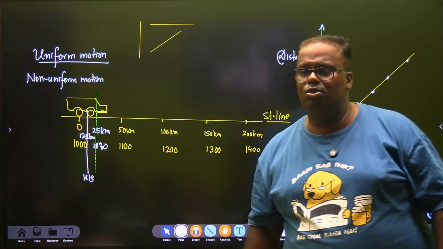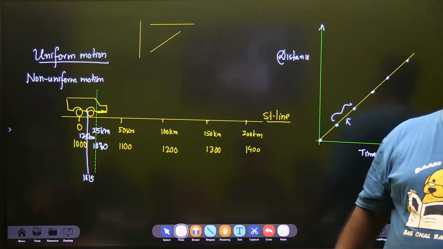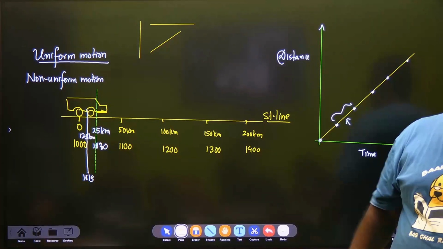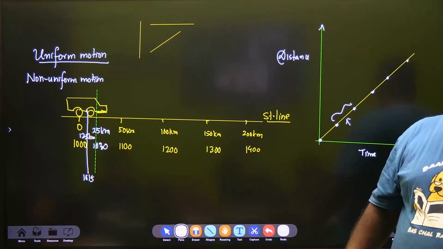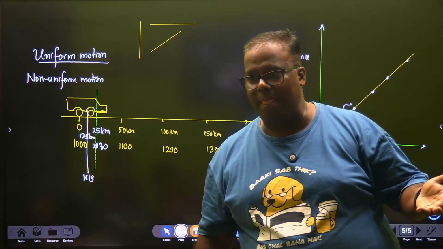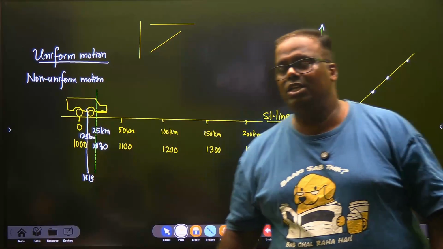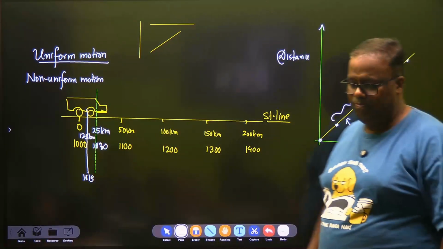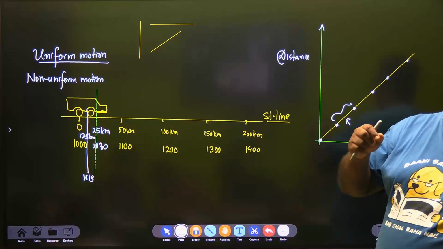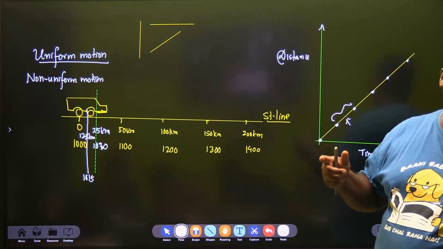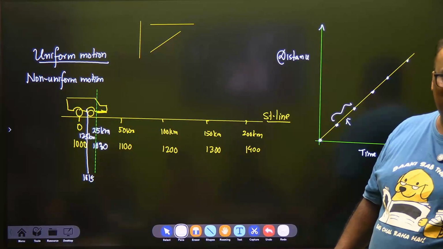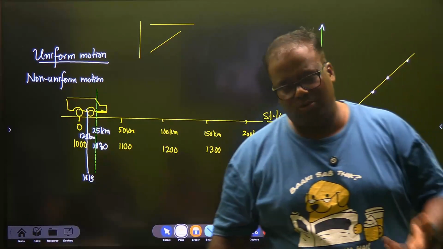First 5 minutes I was on ORR, so my distance covered was much more. Next 5 minutes I was on the service road, so the distance covered was less. Next 5 minutes I entered our approach road, so the distance covered is even less. Yes or no? So when you cover unequal distances over equal intervals of time... Whenever you want to measure something, we say 5 minutes where you were, next 5 minutes. We don't say how much time you took for 5 kilometers, next 5. So generally it's said equal, but what you're saying is also correct.